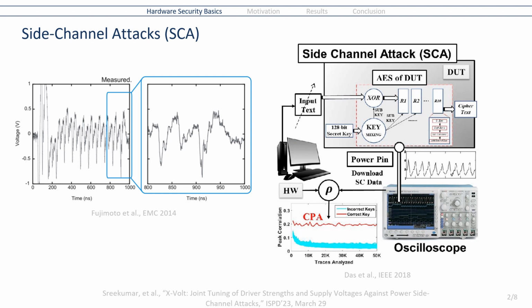These side channels exist because of information leakage caused by the physical reality of the chip. A power side channel, which we see on the left here, involves monitoring power consumption of hardware and performing statistical analysis of the slight variations in power consumption and extracting sensitive data. The figure on the right shows the process, which is having a chip perform AES encryption, measuring the power consumption using an oscilloscope, and performing correlation power analysis, which is the statistical analysis we use.